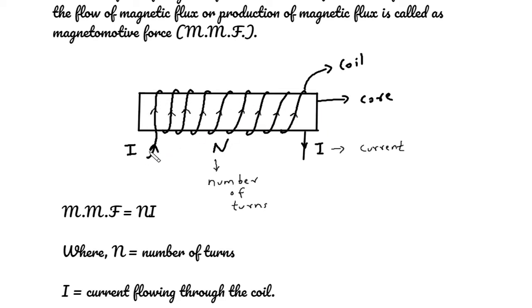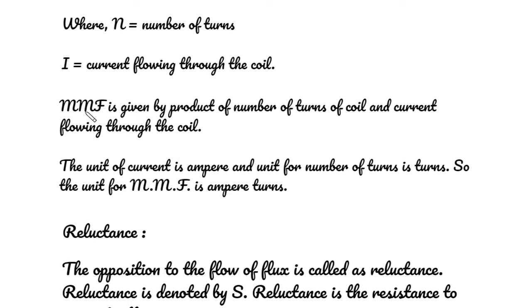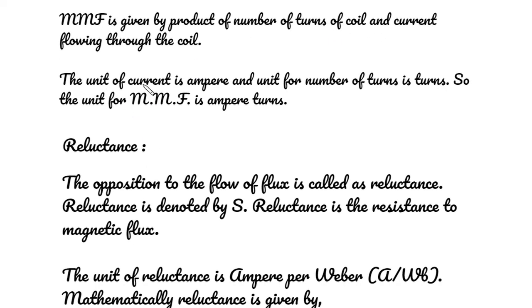The current flowing through this coil is I. N stands for number of turns. The formula for MMF is MMF is equal to N into I, where N is equal to number of turns, I is the current flowing through the coil. MMF is given by the product of number of turns of coil and current flowing through the coil. The unit of current is ampere and unit for number of turns is turns. So the unit for MMF is ampere turns.